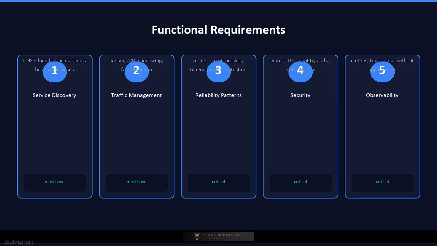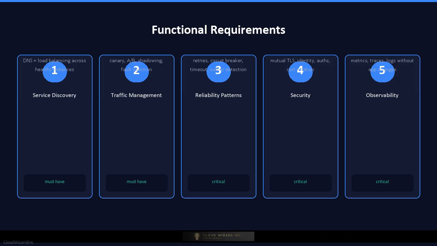Let's walk through the functional requirements. First, the mesh must provide service discovery and load balancing so that clients do not hard-code addresses and can spread requests across healthy instances. Second, it must support traffic management capabilities such as weighted routing, canary rollouts, A/B testing, traffic shadowing, and fault injection for chaos engineering. Third, it must enforce reliability patterns including retries with back-off, circuit breaking, timeouts, and outlier detection that ejects unhealthy hosts.